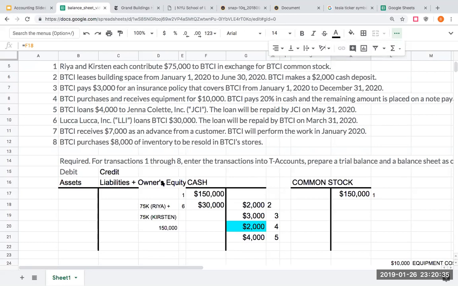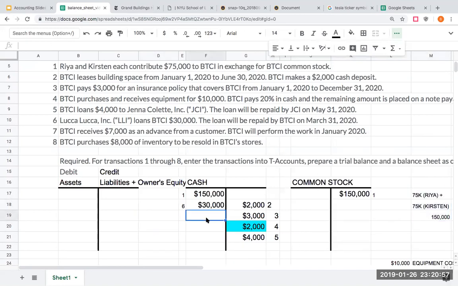Okay. My next one here is I received $7,000 as an advance from a customer. I will perform the work in January of 2020. So right here, I'm just going to move this over.